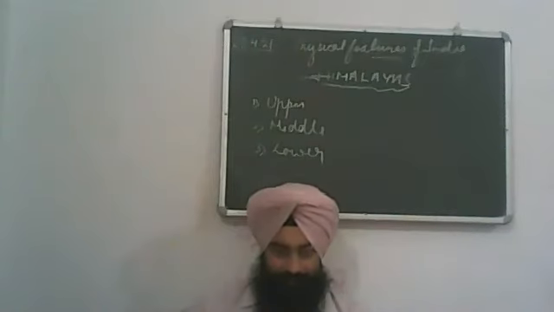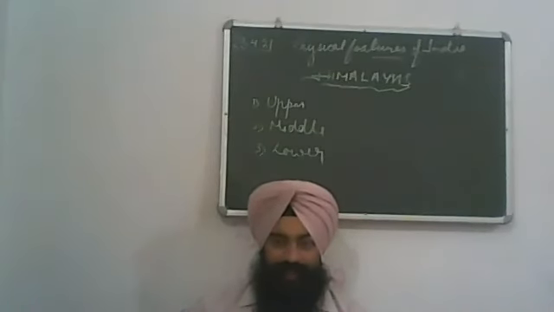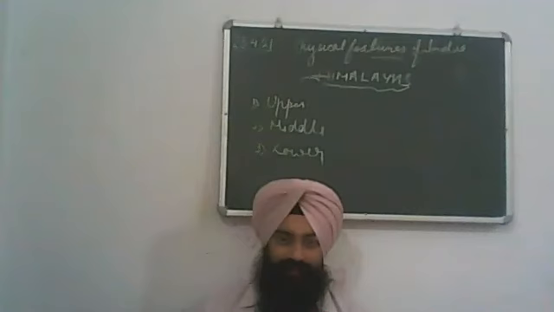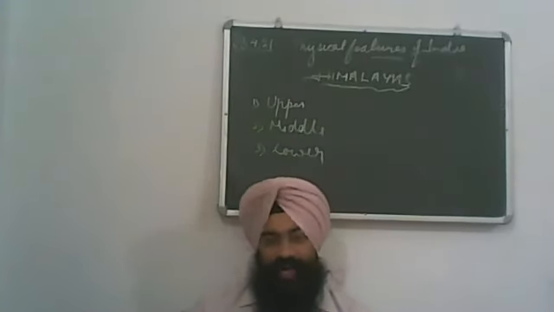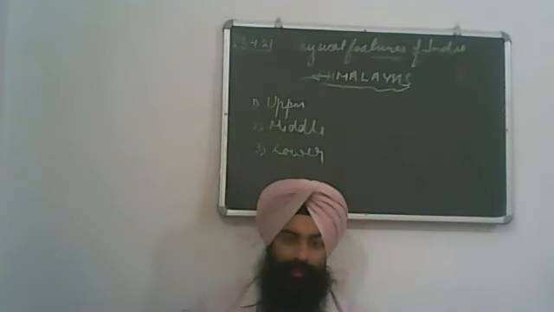And Jaintia is spelled J-A-N-T-I-Y-A. These three mountain peaks lead to the diversion of monsoon winds.